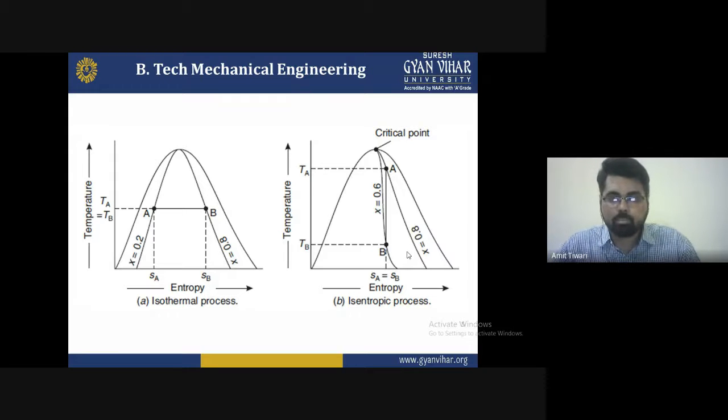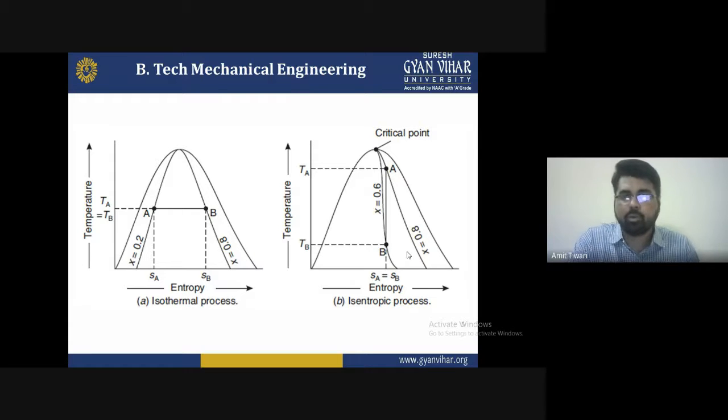The second one, on the temperature-entropy diagram at point B, is the isentropic process, where the entropy is constant and the temperature changes from state A to B. Isentropic means the entropy is constant. There is no work done on the system.